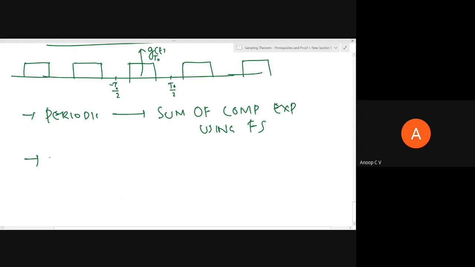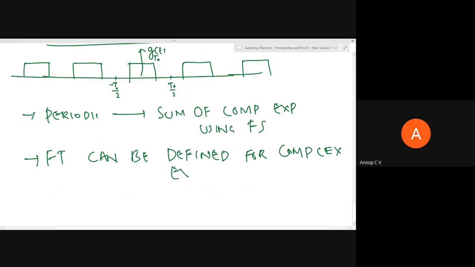Now we can define the Fourier transform for complex exponentials. Then we can find the Fourier transform of the Fourier series of this periodic signal. To do that, initially we'll represent it as its Fourier series, and then we'll find the Fourier transform of the Fourier series.